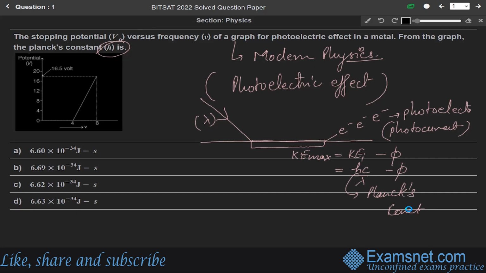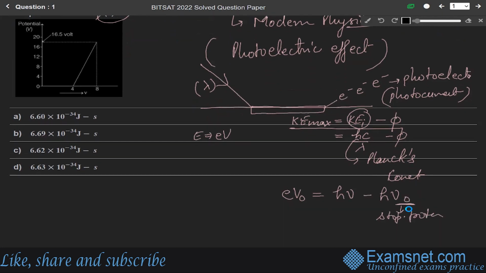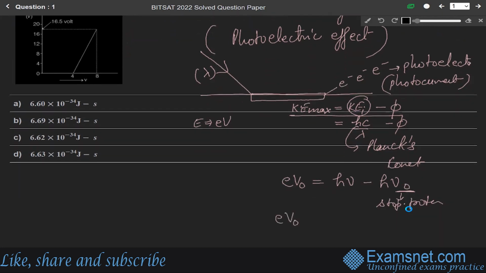We can also write the energy in terms of eV. So we can write eV naught equals h nu minus h nu naught, where nu naught is the threshold frequency.